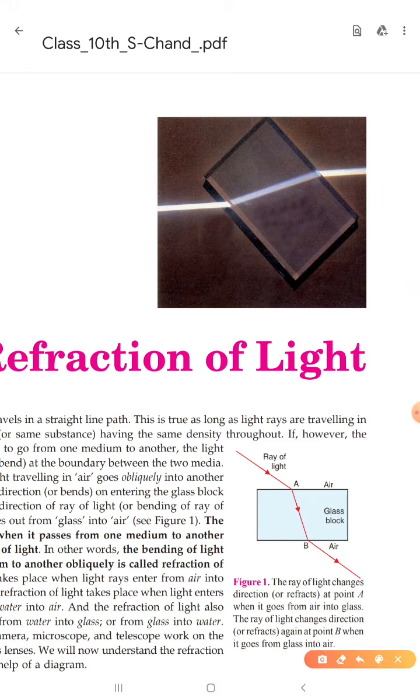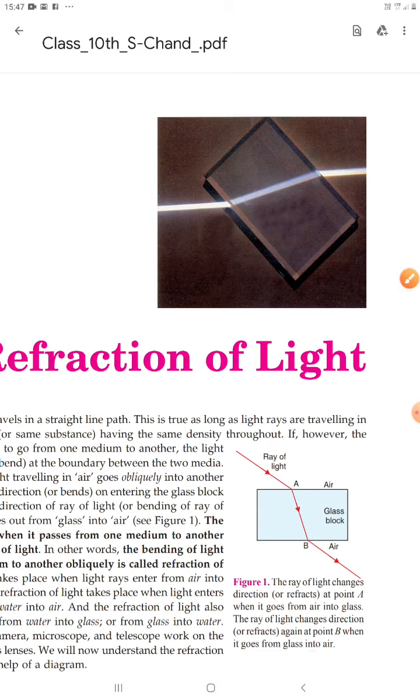When a light ray travels from one medium to another medium, that is called refraction of light. In this diagram, the light ray in air is incident at point A and refracts into another medium. It changes its direction through AB, and when it strikes at B and there is a change in medium, it travels along a different path, or it bends. This phenomenon is called refraction of light.